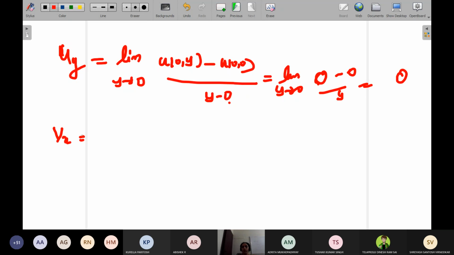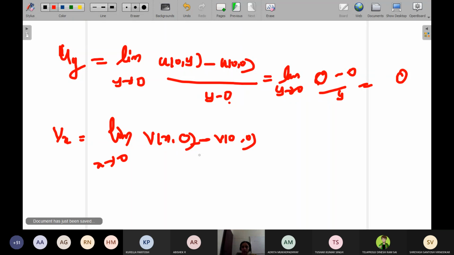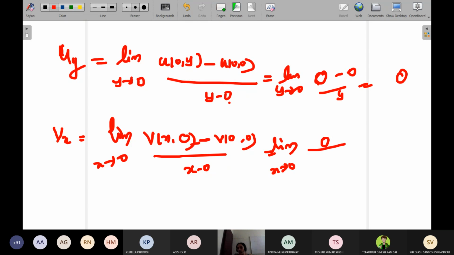Find out vx. What will be your vx? Limit x tends to 0, v of x comma 0 minus v of 0 comma 0 divided by x minus 0. So again, before applying the limit x tends to 0, this will become 0 by x, which is equal to 0. Similarly, you can find vy.